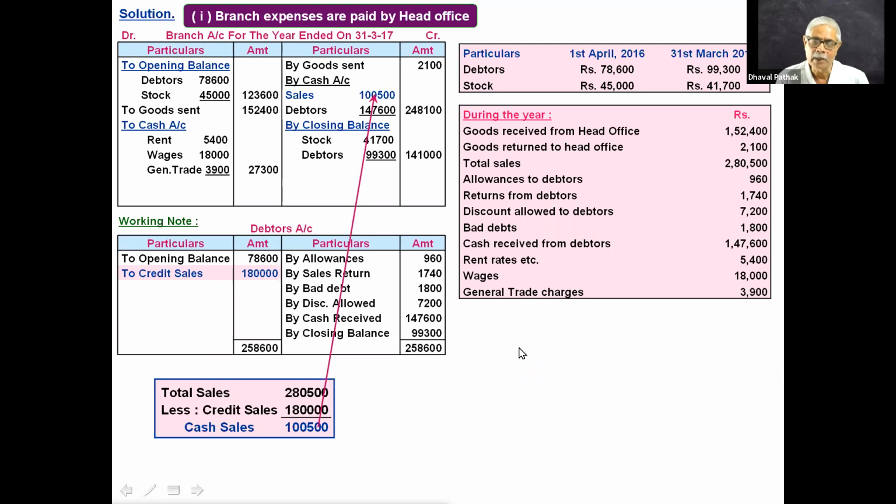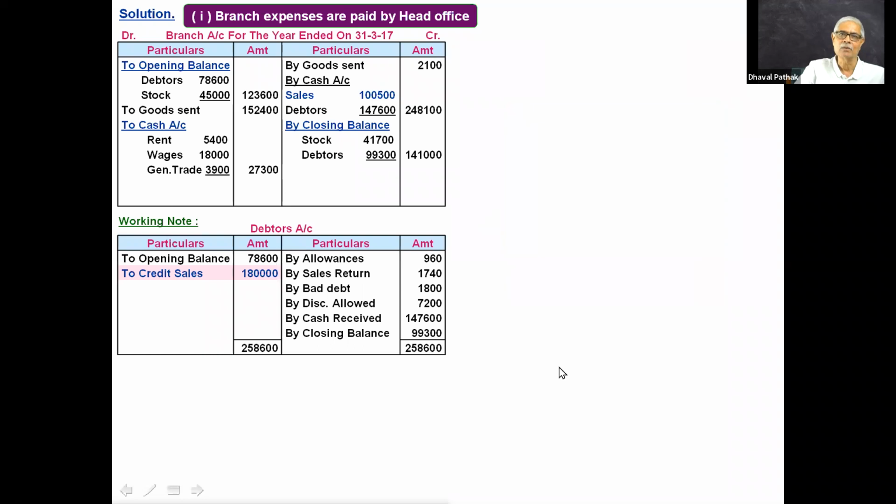Find out the profit of branch account. Total of credit minus total of debit. Yes, profit 87,900. So this is how profit could be found out. So 3,91,200 minus all the items debited to branch account, you will get a profit of 87,900. Have you followed these things?